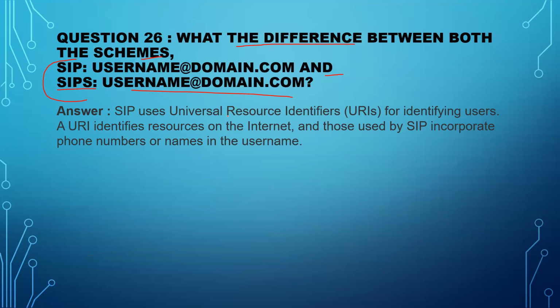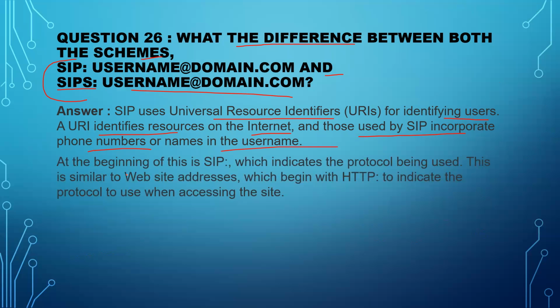SIP uses universal resource identifiers, that is URIs, for identifying users, right? A URI identifies resources on the internet, and those used by SIP incorporate phone numbers or names in the username. At the beginning is sip, which indicates the protocol being used. This is similar to a website address, which begins with HTTP to indicate the protocol to use when accessing the site. It's just the same as HTTP and HTTPS, SIP and SIPS, right?